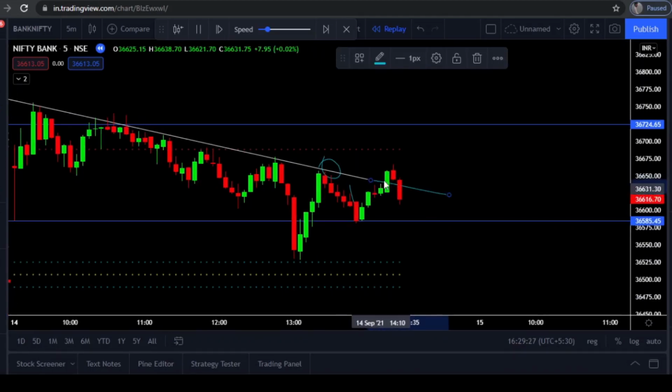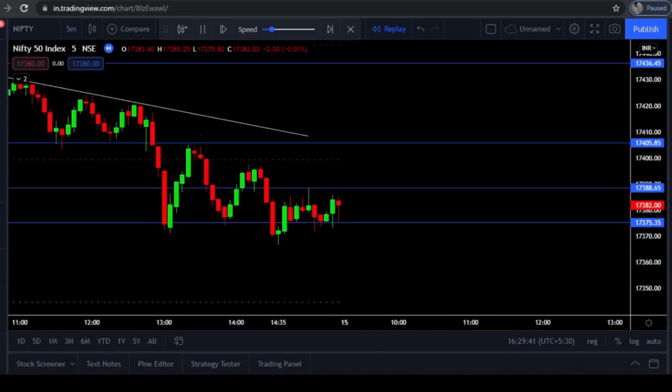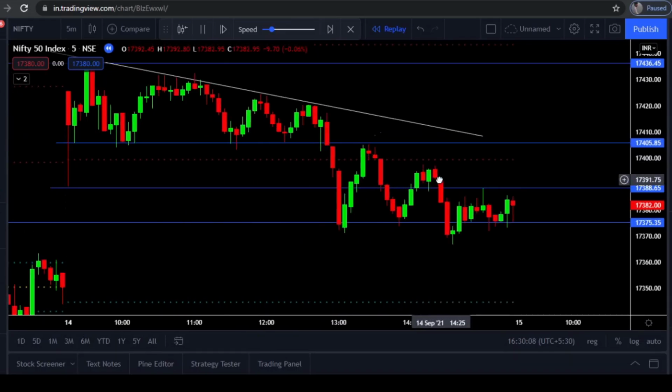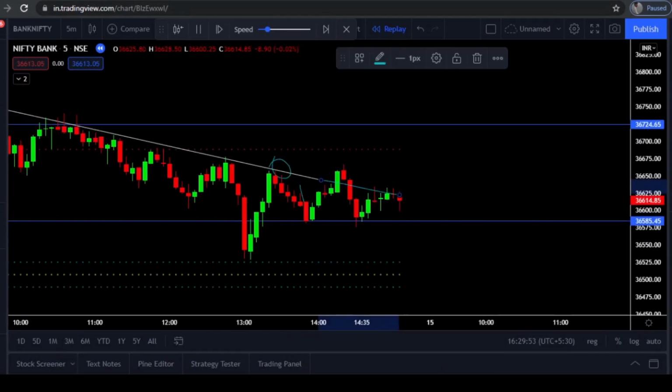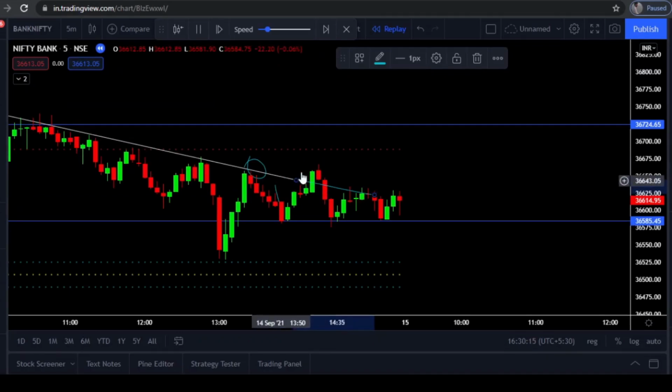Now you can see the trend line has been broken. So this is the 2:15 candle here. If I show the 2:15 candle in Nifty, we had resistance of R1 here. There is a resistance line of R1 here, and there is also a pivot here. So it was not a clear entry in Bank Nifty. Even though it broke the trend line here, there was no entry in Bank Nifty, so we didn't take any entry here.